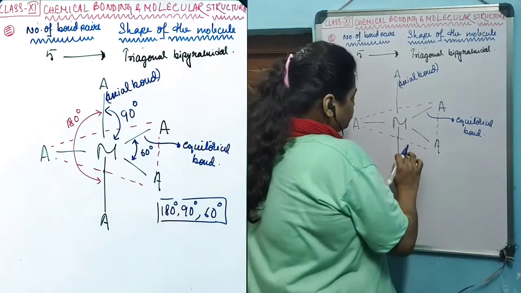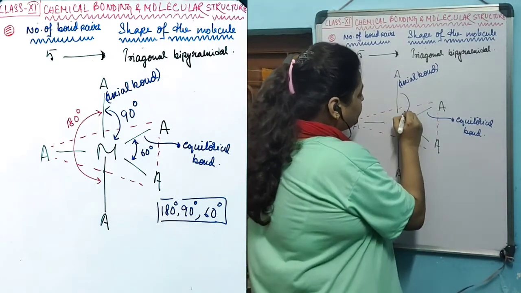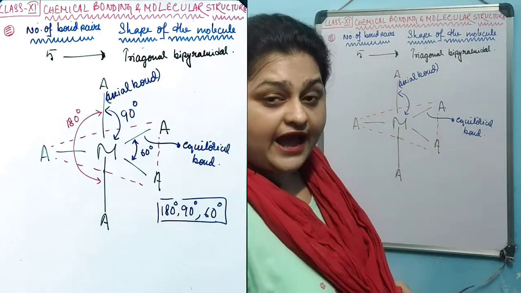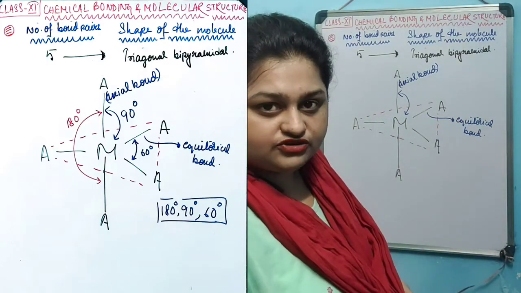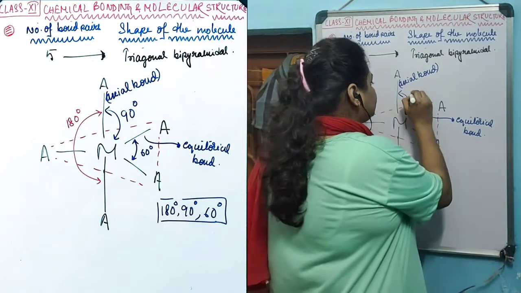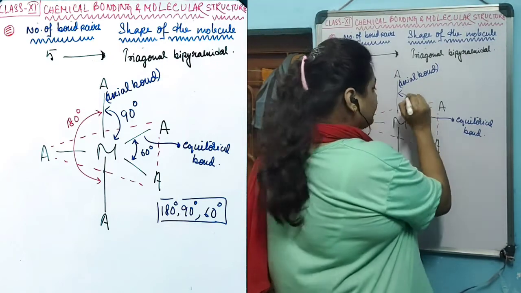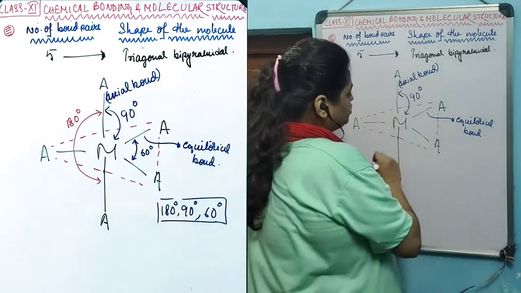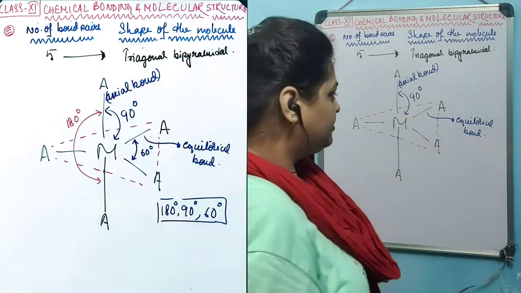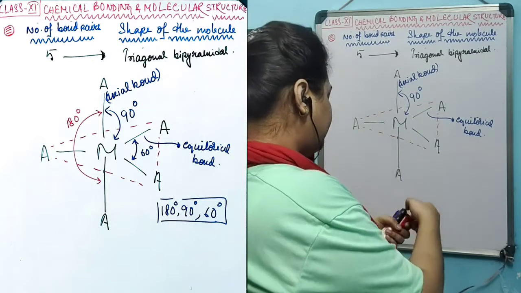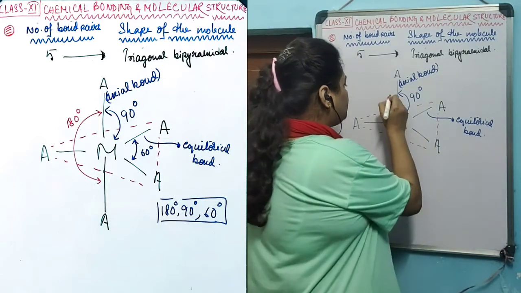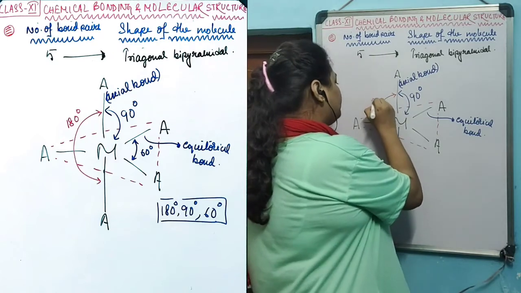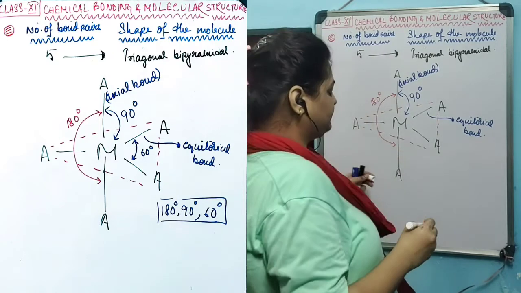Now these 2 bonds are perpendicular to the triangular plane of this molecule. As they are perpendicular to the triangular plane, the angle between the triangular plane and the axial bond is 90 degrees. On the other hand, the angle between the 2 axial bonds is 180 degrees.